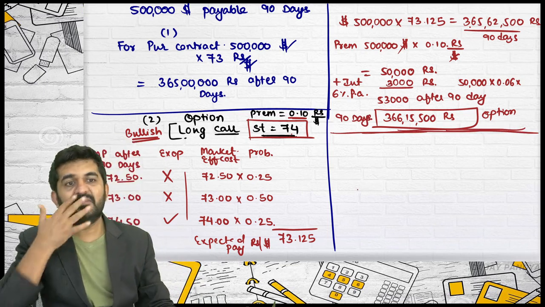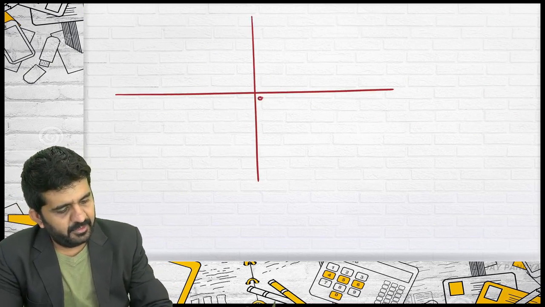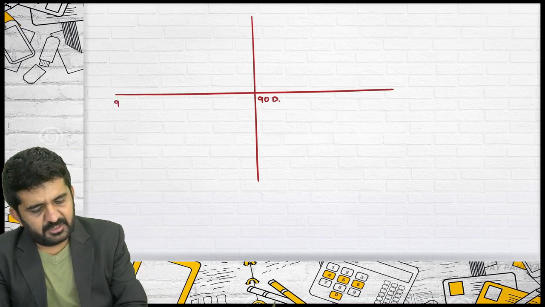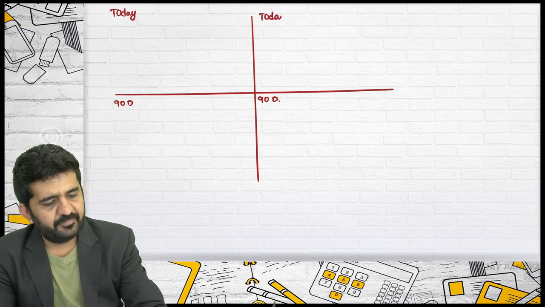Let's start. Can you go for money market? Yes. Money market, I have done hedging n number of times in this format. I have explained money market to you in this black and white format. Let me explain money market. Whenever you are doing money market, try to concentrate, prepare this. This is after 90 days. This is today.